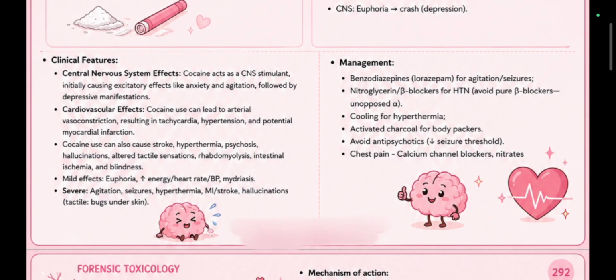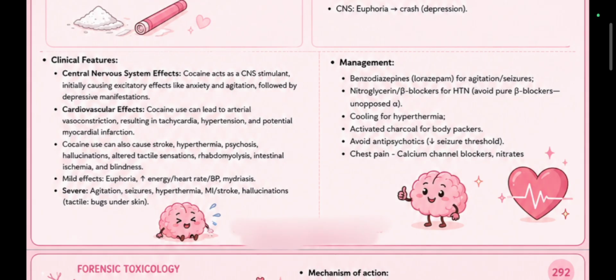What are the mild effects? Euphoria, increase in energy and heart rate, BP, mydriasis. What are the severe effects? Agitation, seizures, hypothermia, MI, stroke, hallucinations. And I told you tactile sensations of bugs crawling under the skin. So these are the clinical features: CNS effects, mild effects, and severe effects.